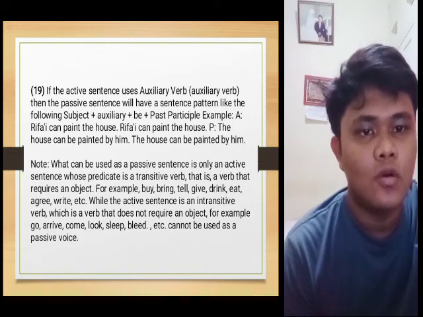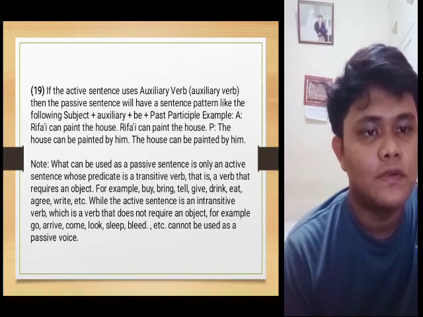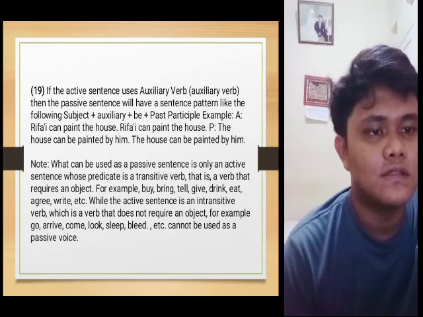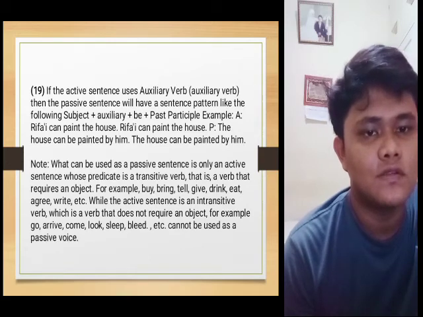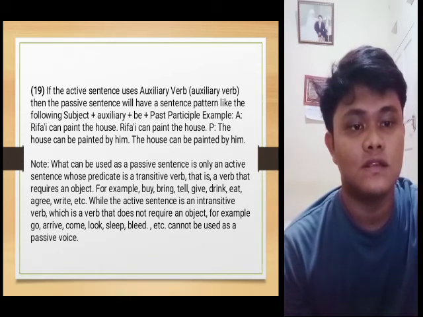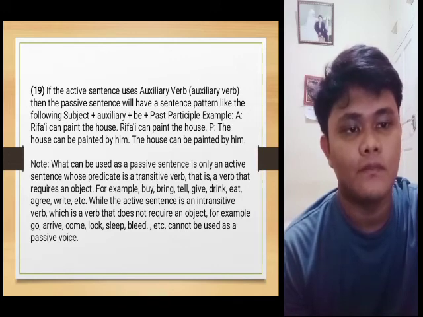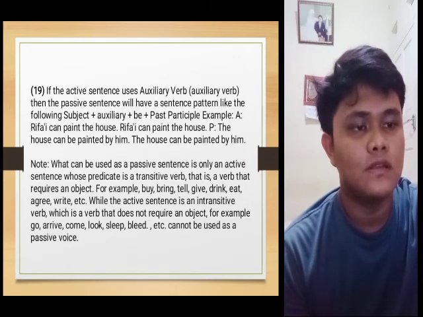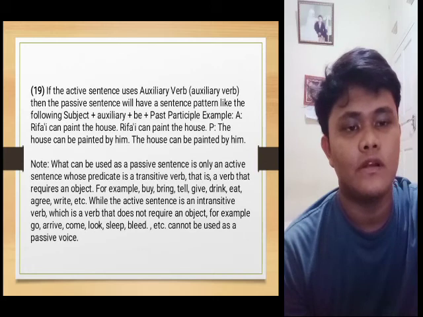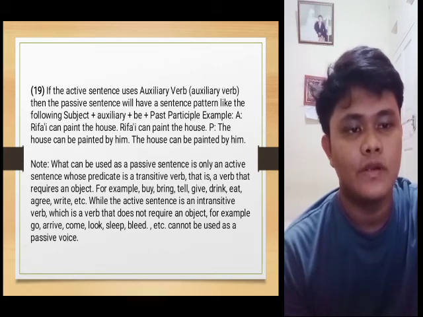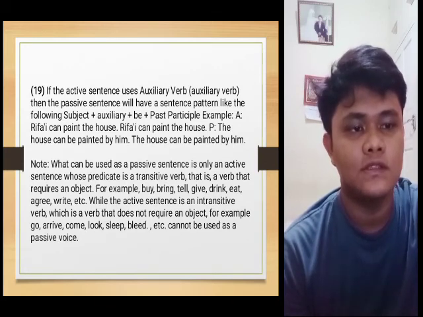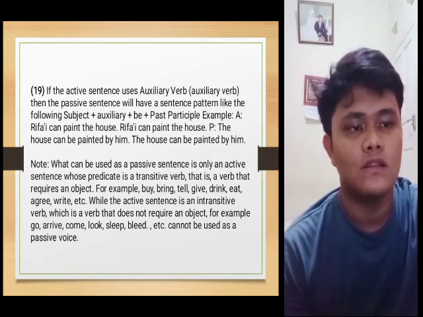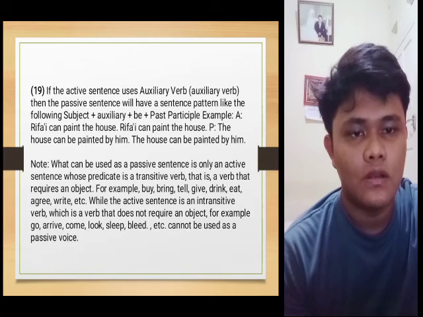Note: only an active sentence whose predicate is a transitive verb, that is, a verb that requires an object, can be made passive. For example: buy, bring, tell, give, drink, eat, write.